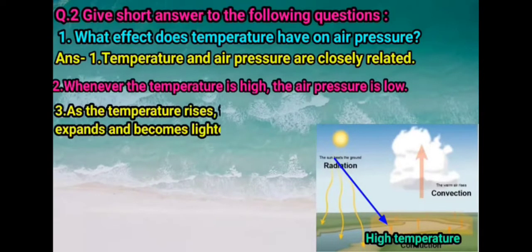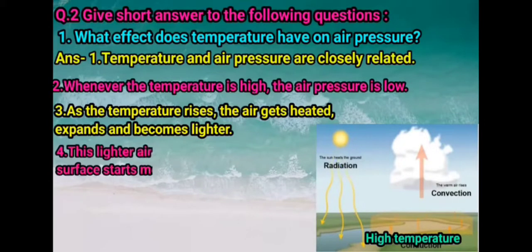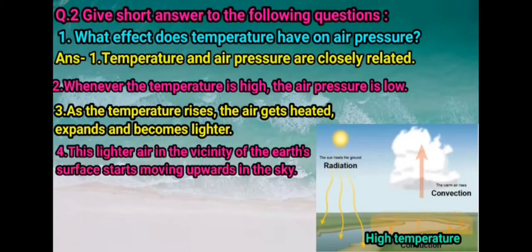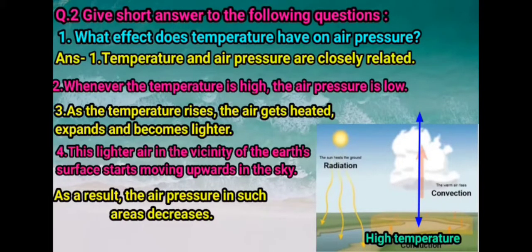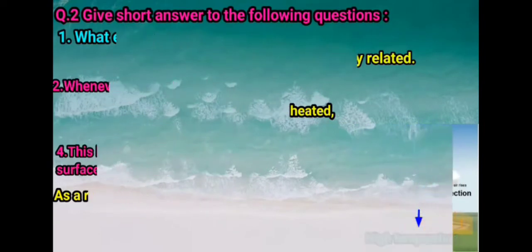As the temperature rises, the air gets heated, expands and becomes lighter. This lighter air in the vicinity of the Earth's surface starts moving upward into the sky. As a result, air pressure in such areas decreases. So children, this is the relation between temperature and air pressure. If temperature is high, then air pressure in such an area is low.